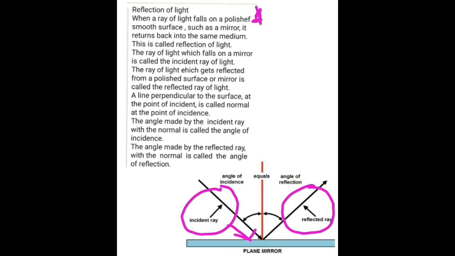A line perpendicular to the surface at the point of incidence is called normal at the point of incidence. The angle made by incident ray, that is I, with normal is called the angle of incidence. The angle made by the reflected ray with the normal, that is R, is called the angle of reflection.